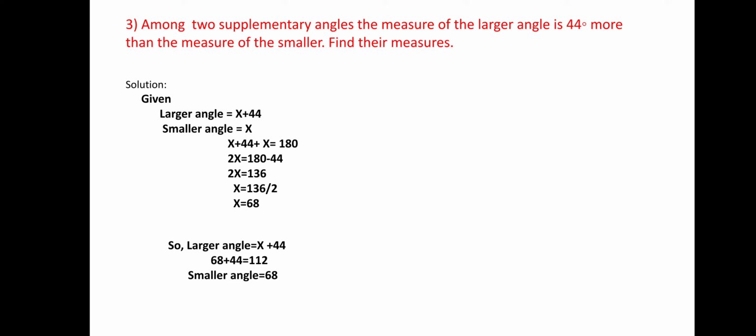Now we got the x value. So 68 plus 44 equals 112. That is the larger angle. Then what is the x value? 68. That is the smaller angle.